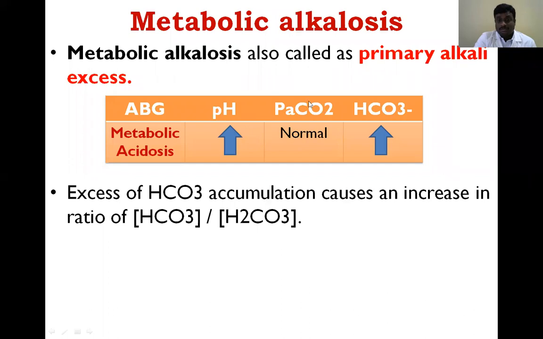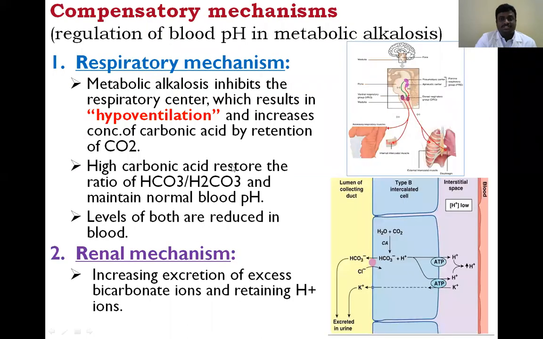But here there is no change in the partial pressure of carbon dioxide. The ratio of bicarbonate to carbonic acid is increased, and due to this increase in the ratio, the pH value is increased. Next, what is the compensation?